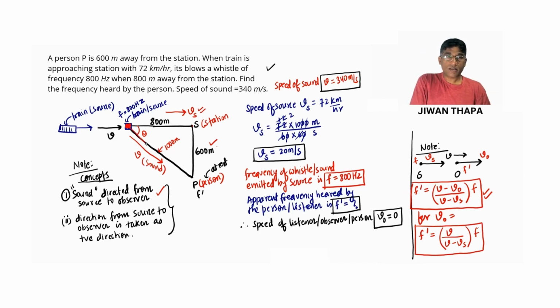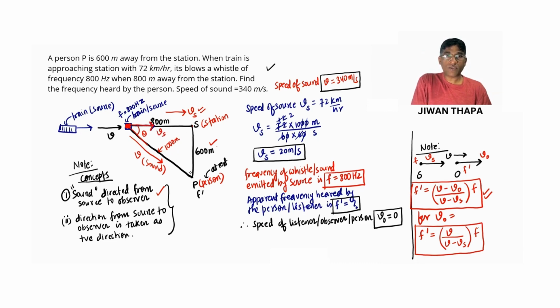Clear? So I'm drawing it in this way. Speed of source is Vs along this direction.